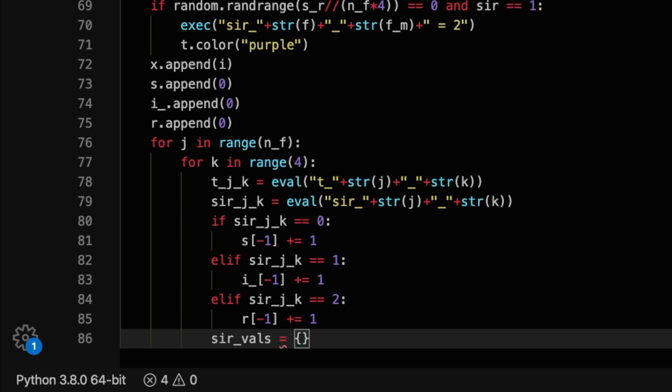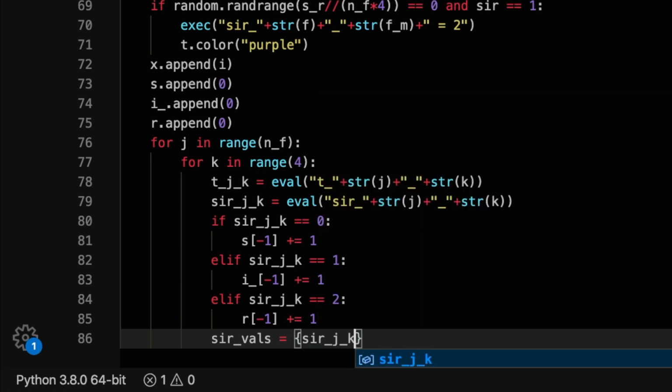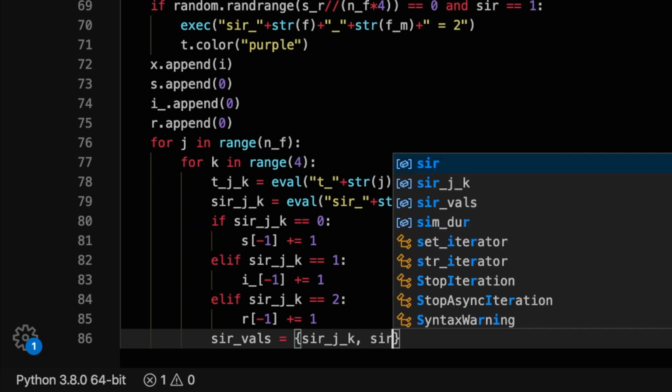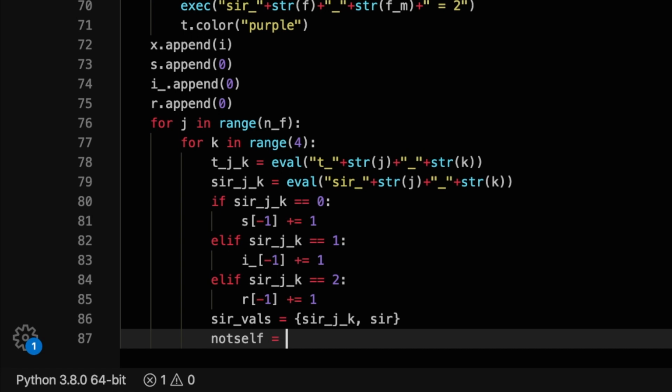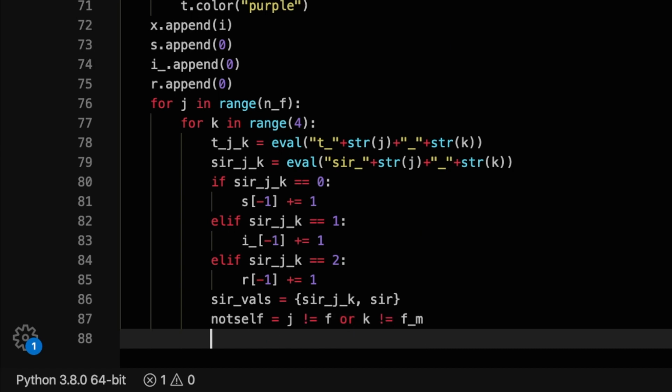Let the boolean variable notself mean the condition that t and t_j_k are not the same turtles in question, which can be done by comparing their family and family membership identifiers.